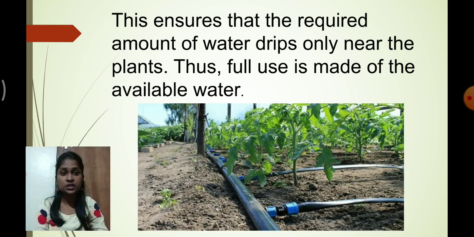Here in this picture you can see that many pipes are provided in the agricultural field and water is provided directly at the particular crop only. It ensures that the required amount of water drips only near the plant. That means full use is made of the water.